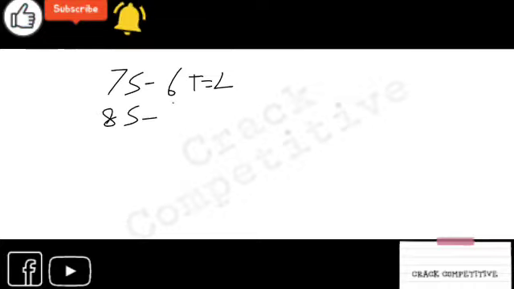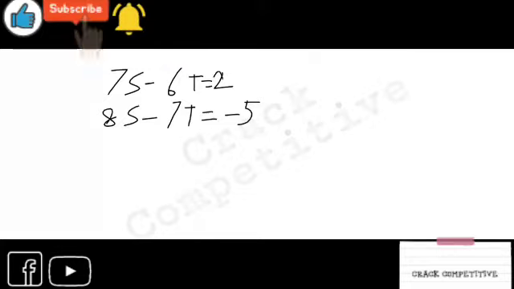We have got two equations: 7S minus 6T is equal to 2, and 8S minus 7T is equal to minus 5. So omit S.